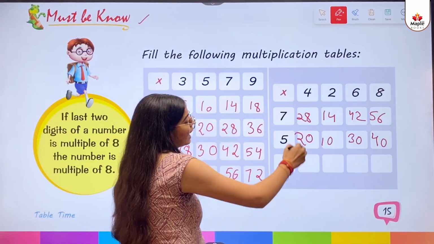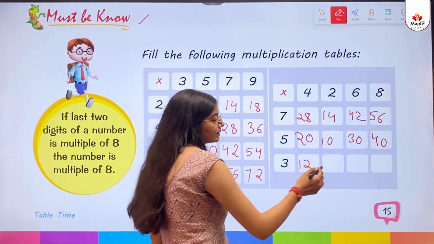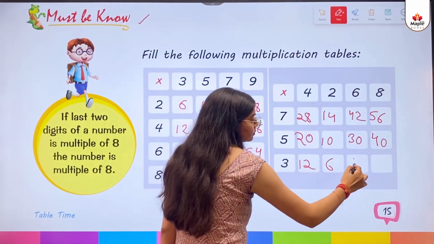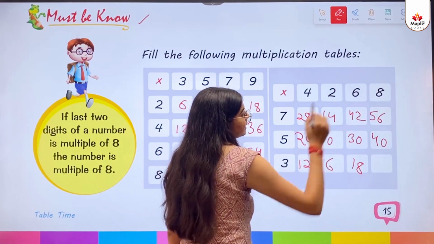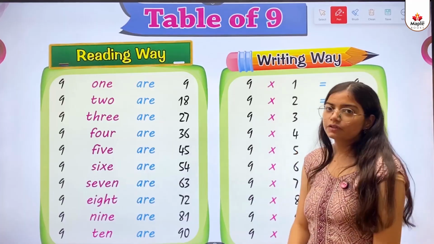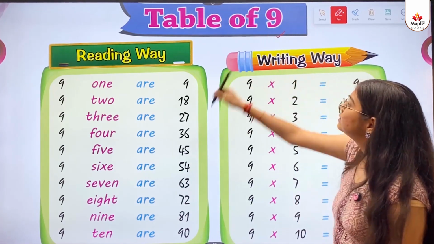3 4s are 12. 3 2s are 6. 3 6s are 18. 3 8s are 24. So kids, the next concept is table of 9.